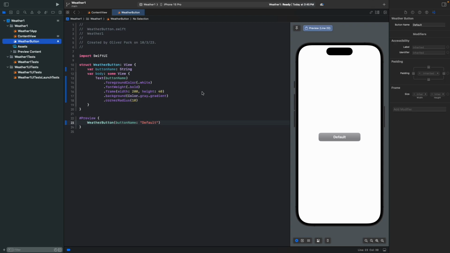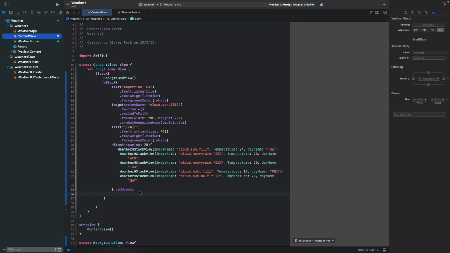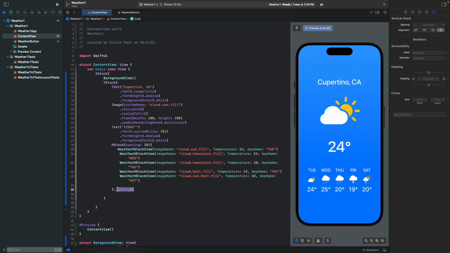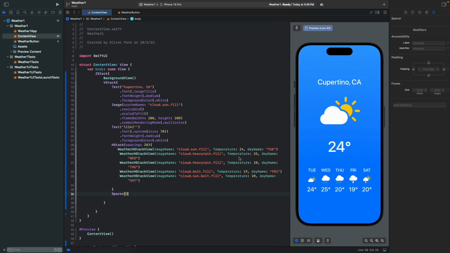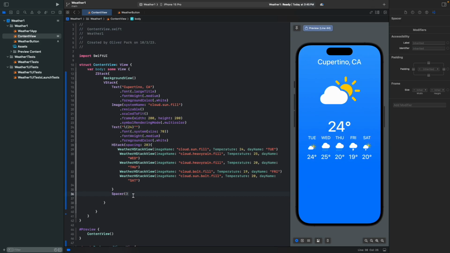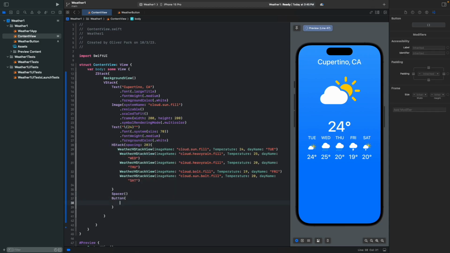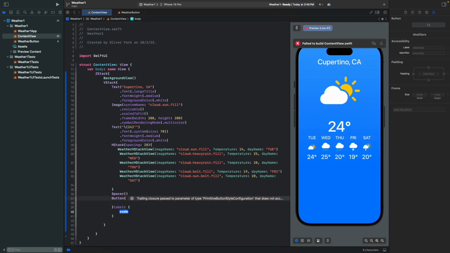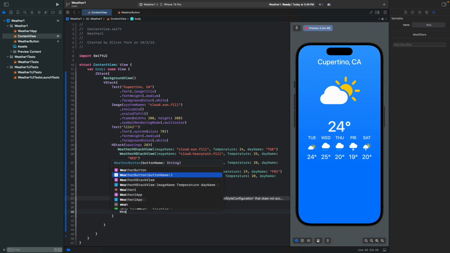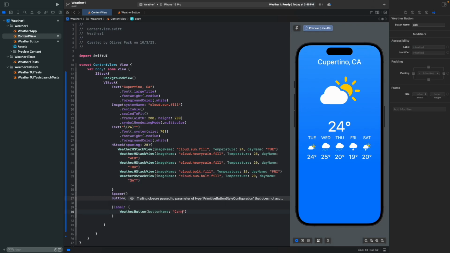So we have our button right now here, right? Now we're gonna put it in our content view. So we're gonna bring it in here. I'm just gonna remove the padding here and replace it with a Spacer so that it gives some space for where our button is gonna be. Using Spacer, it's gonna push the entire thing up, and using Button, and since we don't have any Boolean yet, we just make it empty here with the label of WeatherButton, Change Day View.